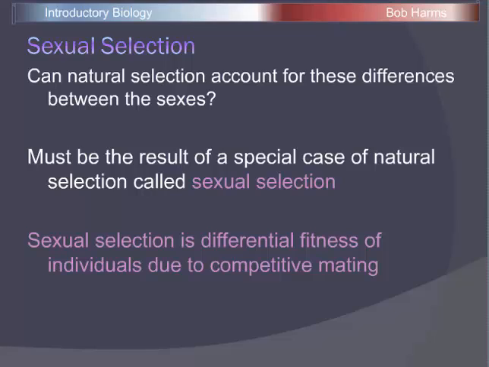And if we look at males and females, if males and females are developing different characteristics, that means certain characteristics are advantageous for one sex but not the other, which means males and females must have different mating strategies in some of these species where we see sexual dimorphism, and those different strategies are going to relate then to different features. And so let's take a closer look at sexual selection.